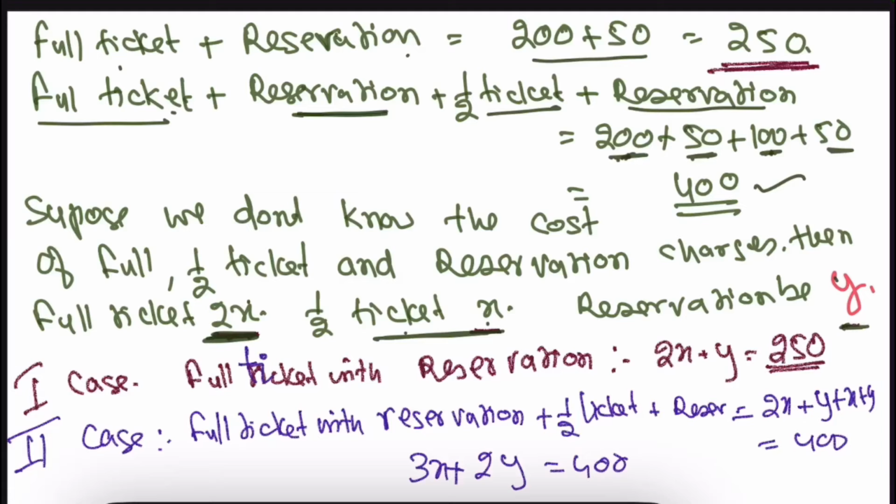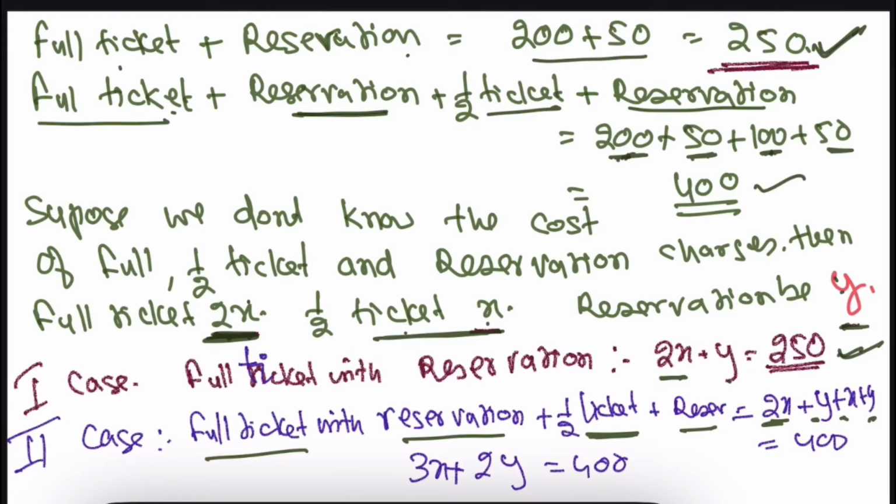Now first case: full ticket with reservation. Full ticket is 2x plus y, where y is the reservation, equals 250. This 250 we have written here. Then for the father's full ticket and reservation, plus the child's half ticket plus reservation, all together: full ticket is 2x, his reservation is y, half ticket is x, and reservation is y.